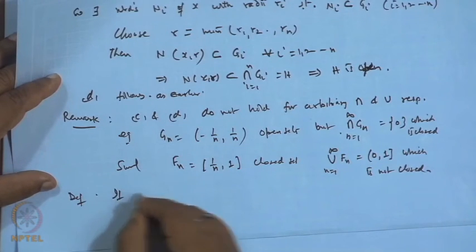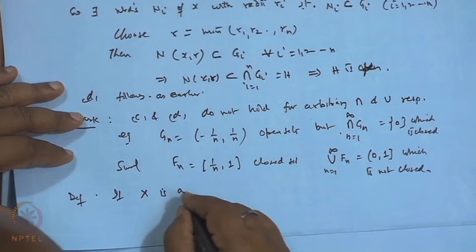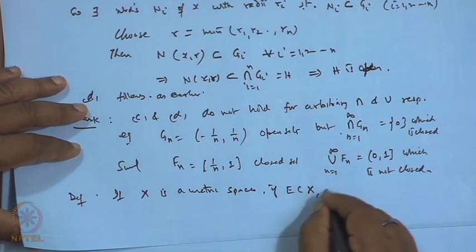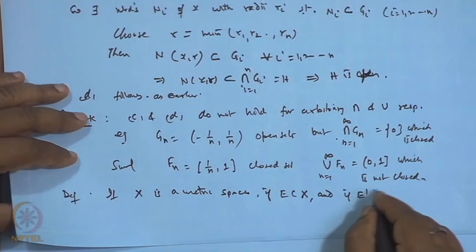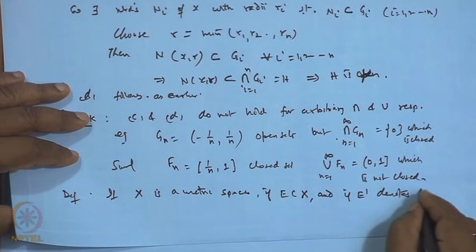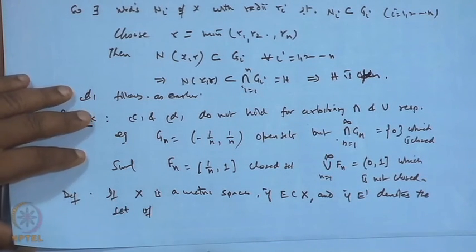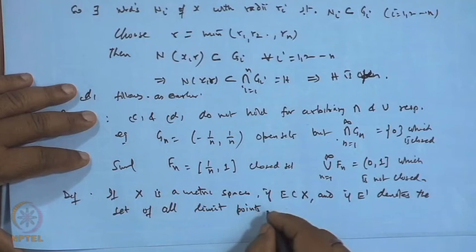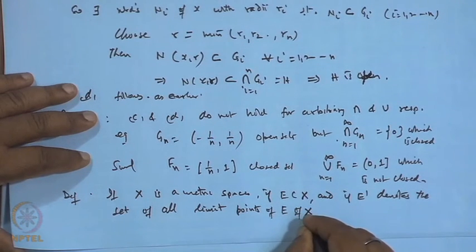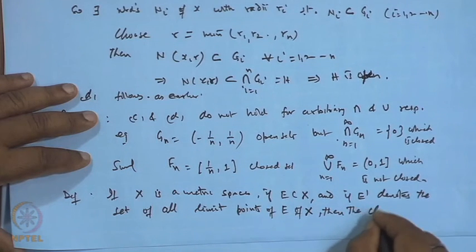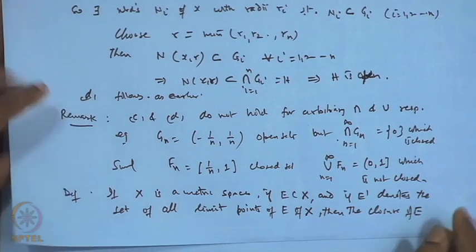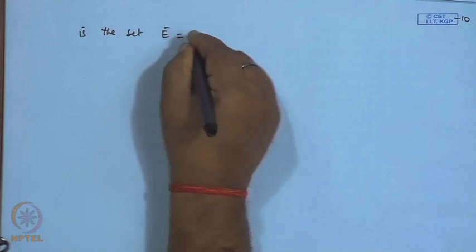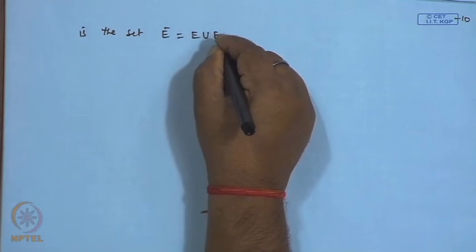If X is a metric space, and if E is a subset of X, and if E dash denotes the set of all limit points of E in X, then the closure of E is the set denoted by E bar, which is E union E dash.